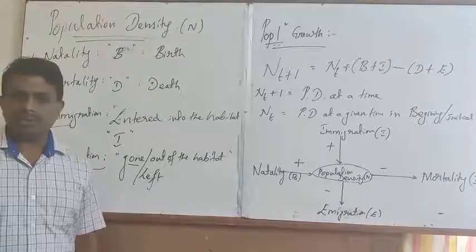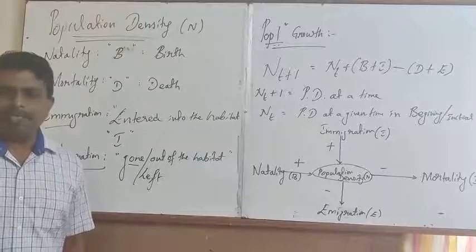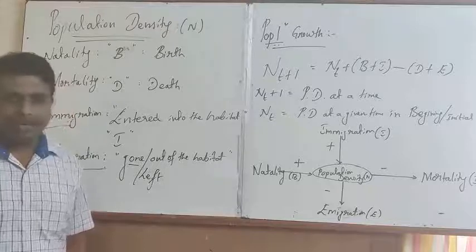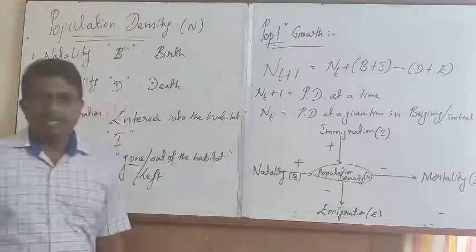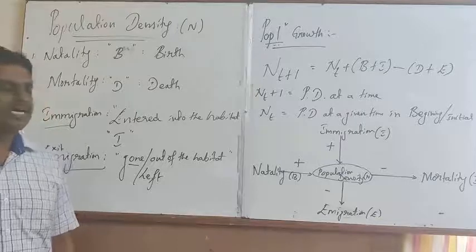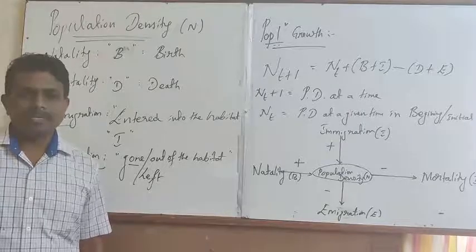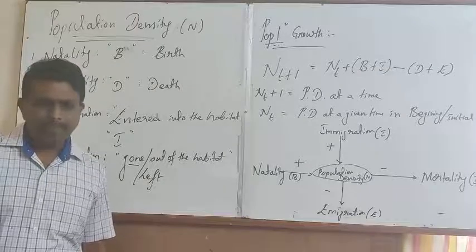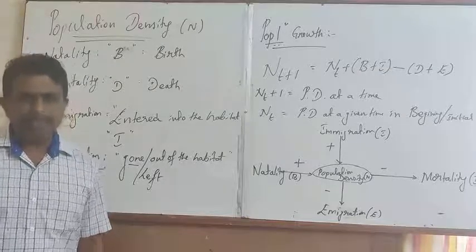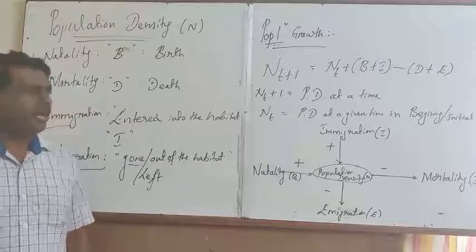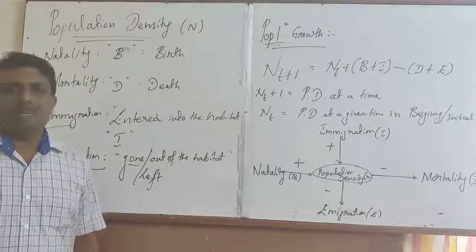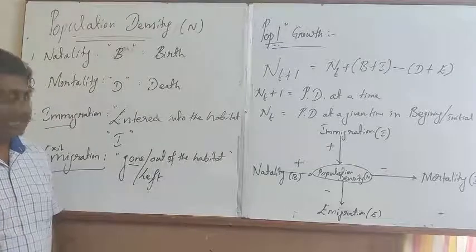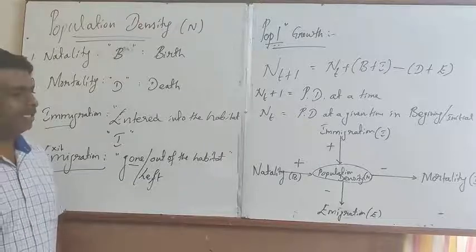This equation shows that the population density will increase if the number of births plus the number of immigrants is more than the number of deaths plus the number of emigrants. Otherwise, the population is subjected to decrease.